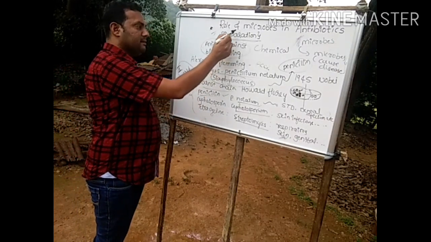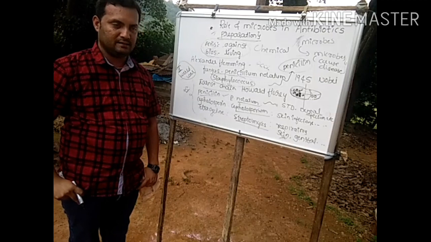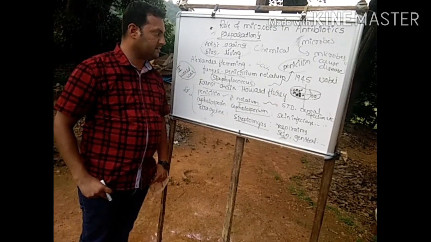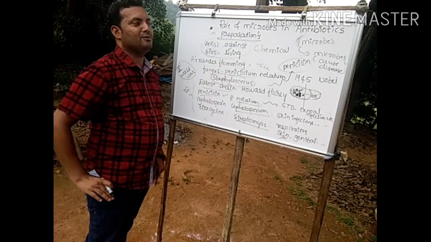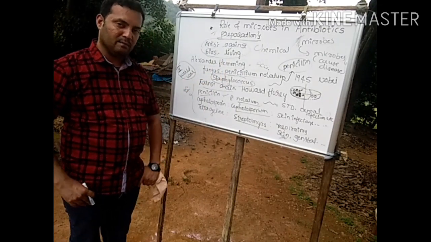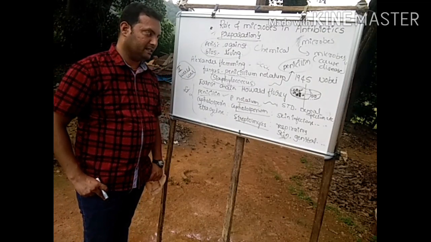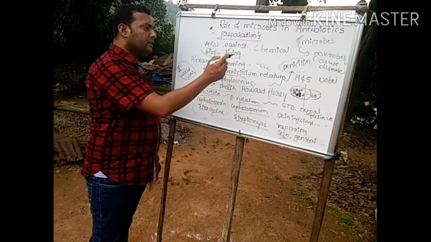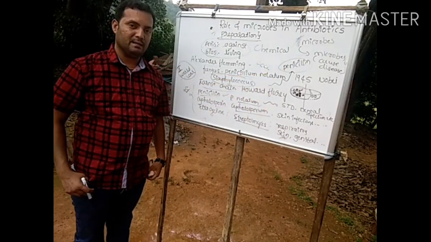If you observe the term antibiotics, there are two separate words, anti and bios. Anti refers to against and bios refers to living. That is the reason I said they are produced from microorganisms and used against disease-causing microorganisms. The first antibiotic is penicillin.